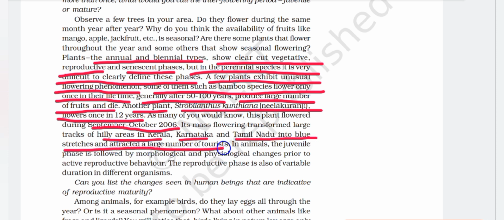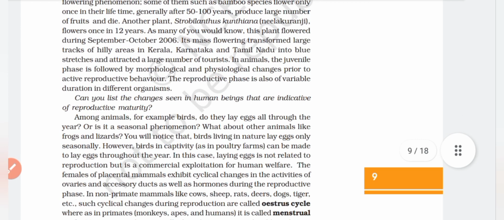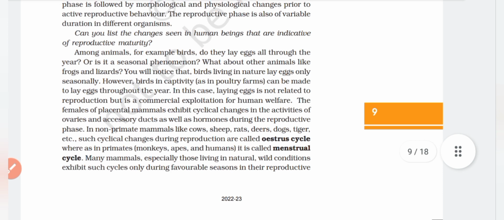In animals, the juvenile phase is followed by morphological and physiological changes prior to active reproductive behavior. The reproductive phase is also of variable duration in different organisms. Can you list the changes seen in human beings that are indicative of reproductive maturity? Among the animals, for example, birds, do they lay eggs all through the year or is it a seasonal phenomenon? What about other animals like frogs and lizards?